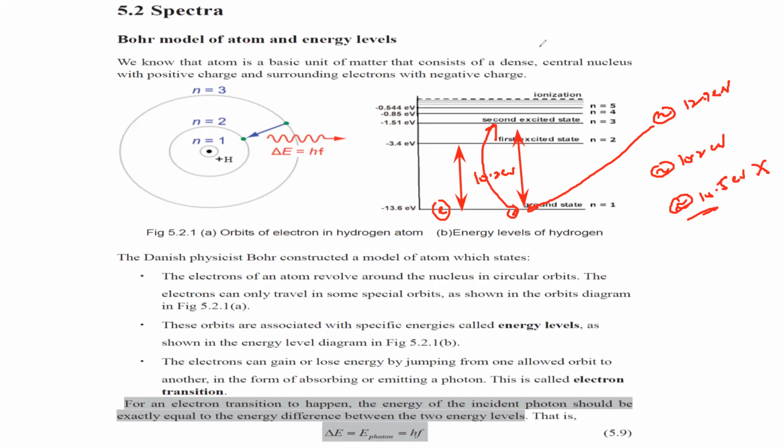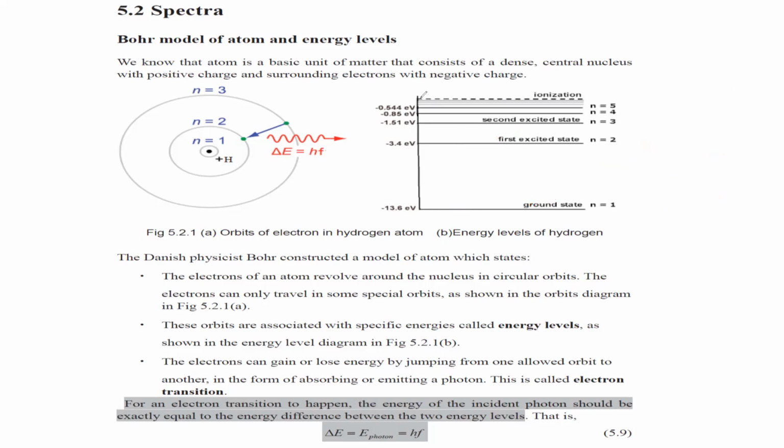In the same way, this is minus 0.85 and minus 13.6. So if the photon energy is 12.75 electron volt, which is the difference in energy between shell 4 and 1, the electron will not jump from the first shell to the second or first to the third.